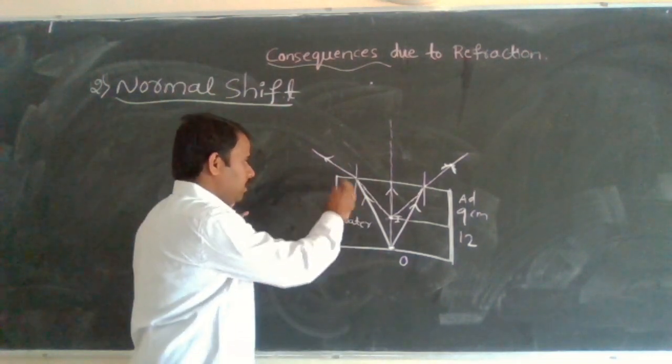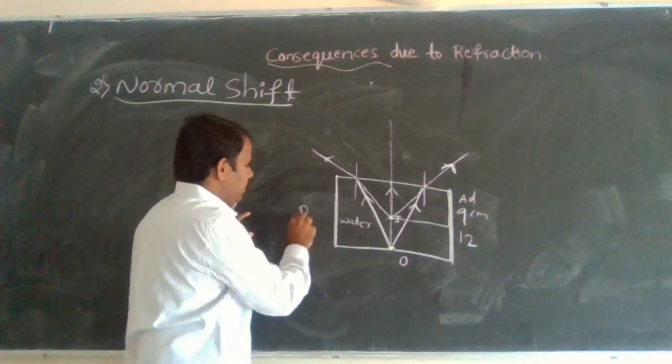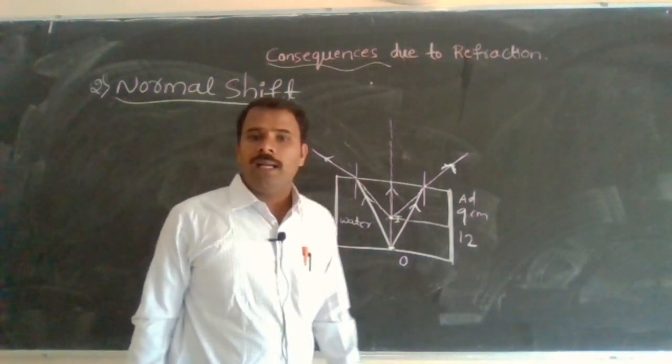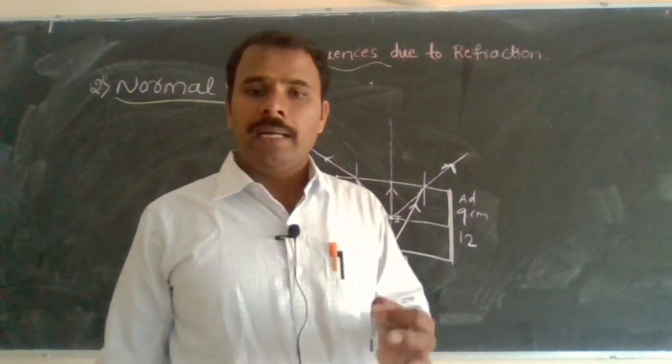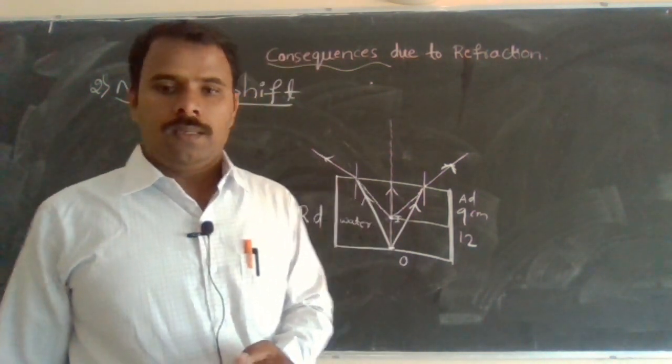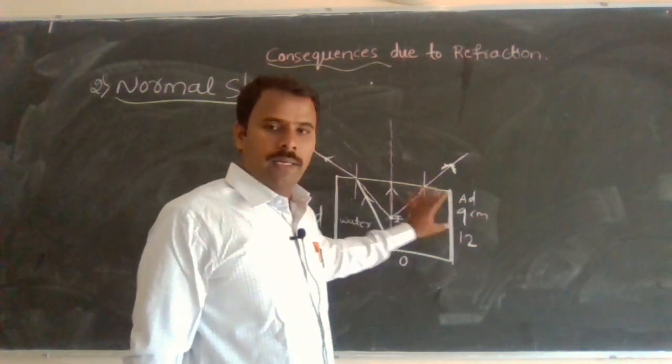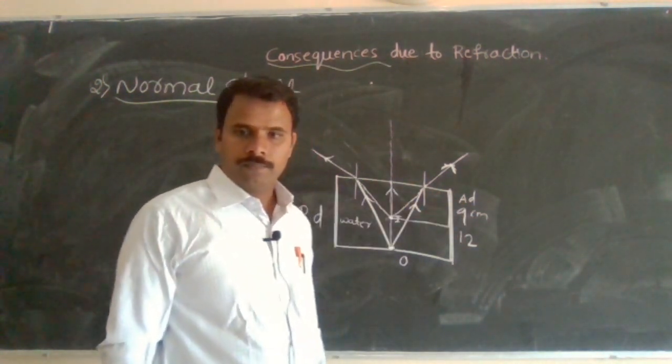And this is the total height, that is the real depth of the object. Apparent depth, that is how much? 9 centimeter.